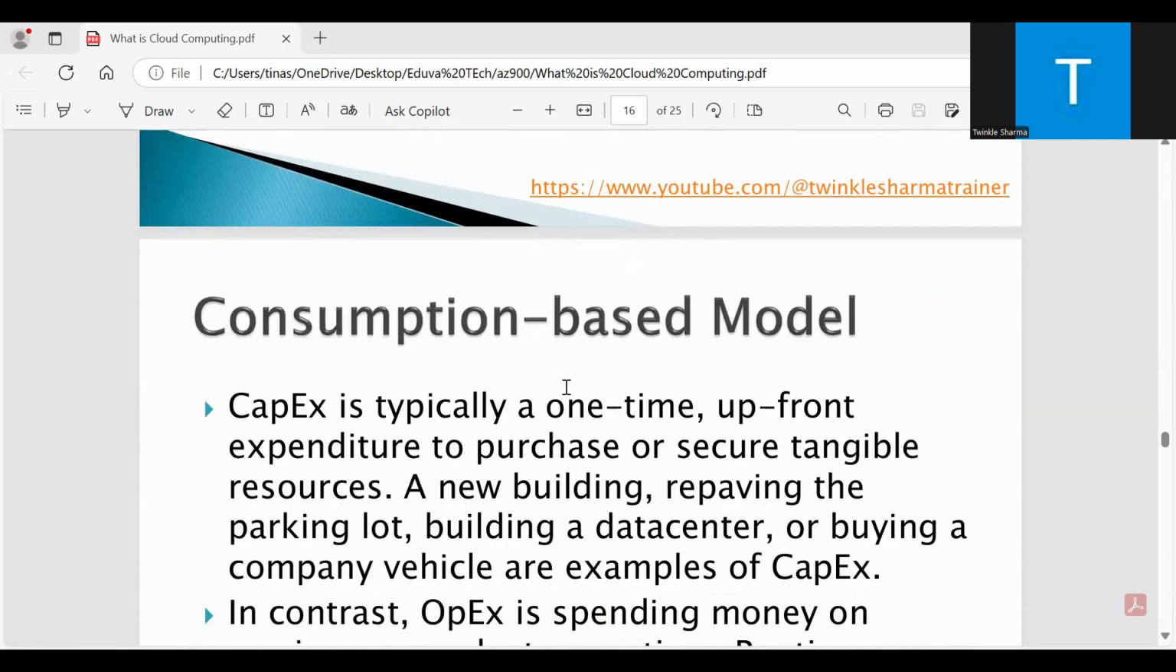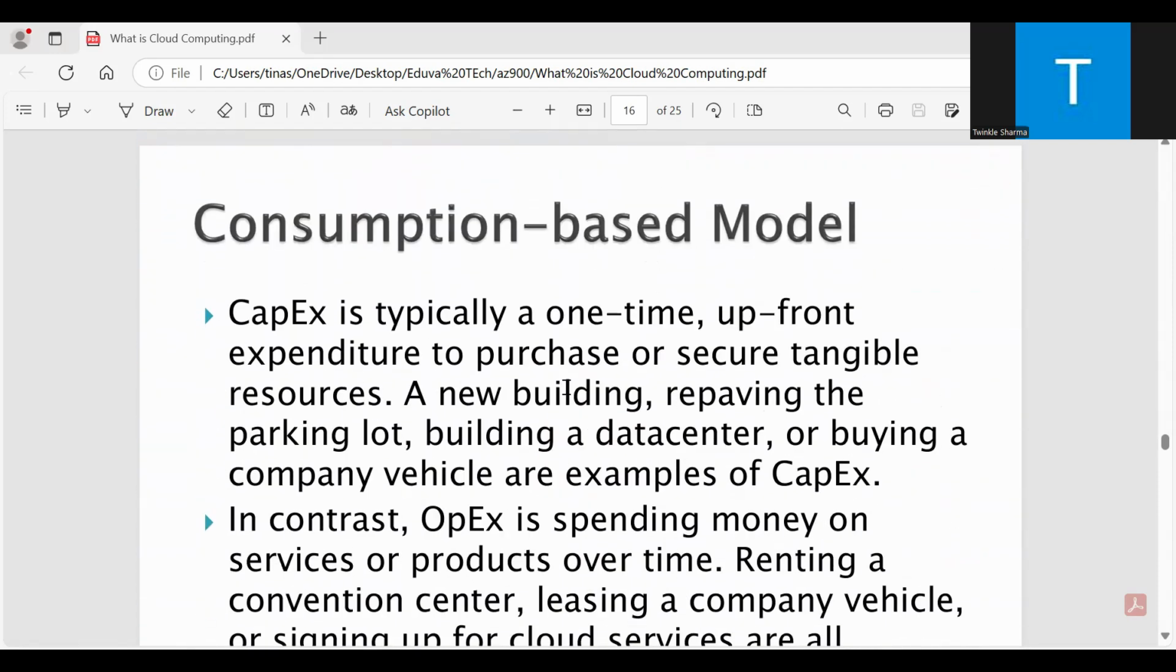Then we have the consumption based model, which is CapEx and OpEx. Cloud computing falls under OpEx because cloud computing operates on a consumption based model. With cloud computing, you don't pay for the physical infrastructure, the electricity, the security, or anything else associated with maintaining a data center. CapEx is typically a one time upfront expenditure to purchase or secure tangible resources.